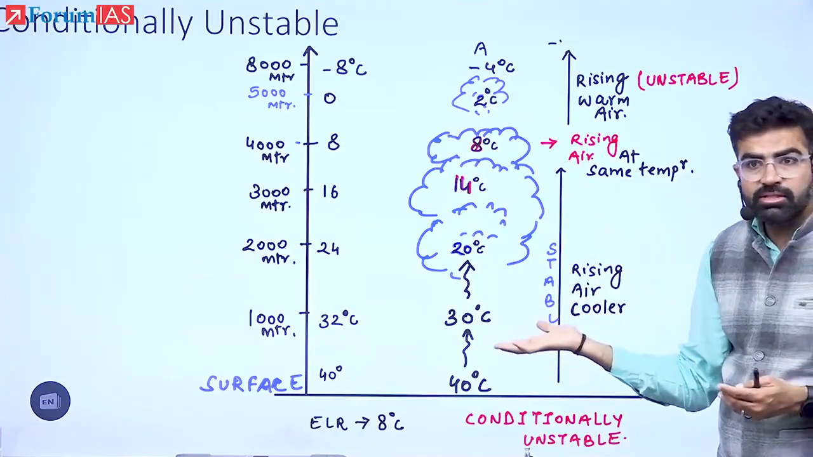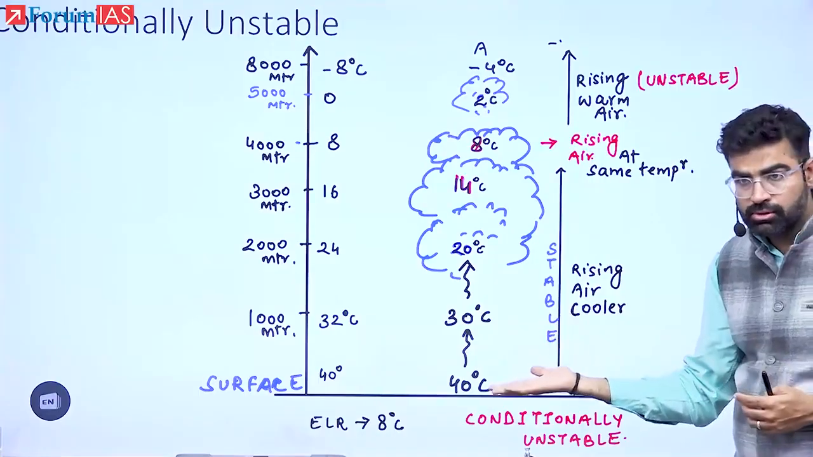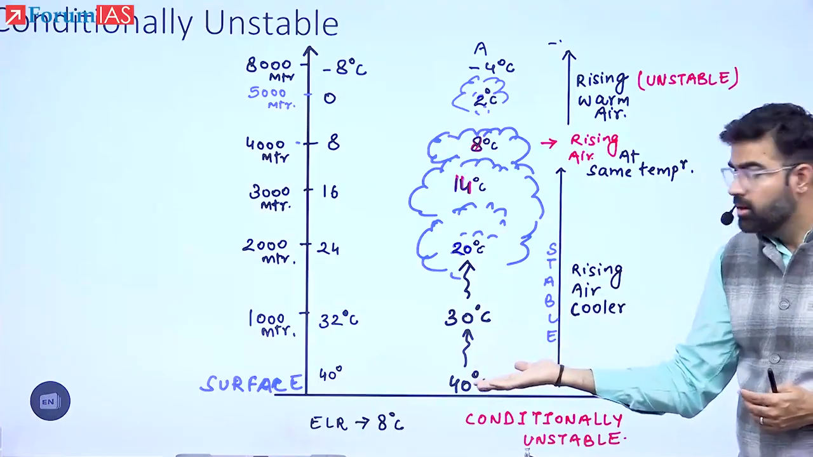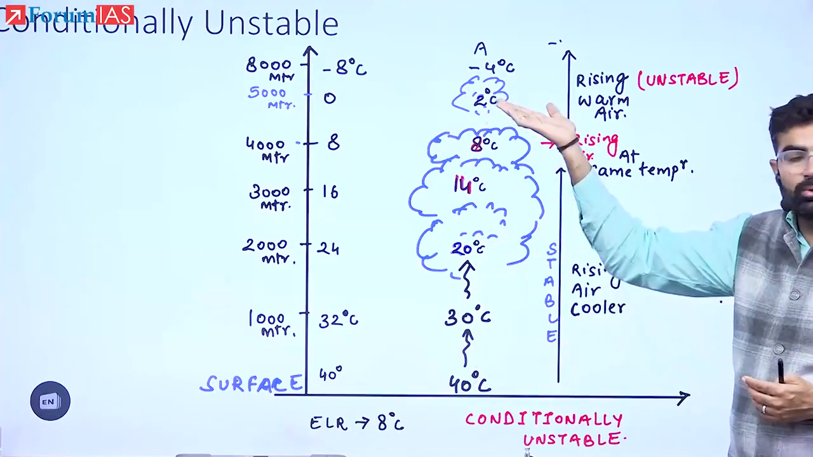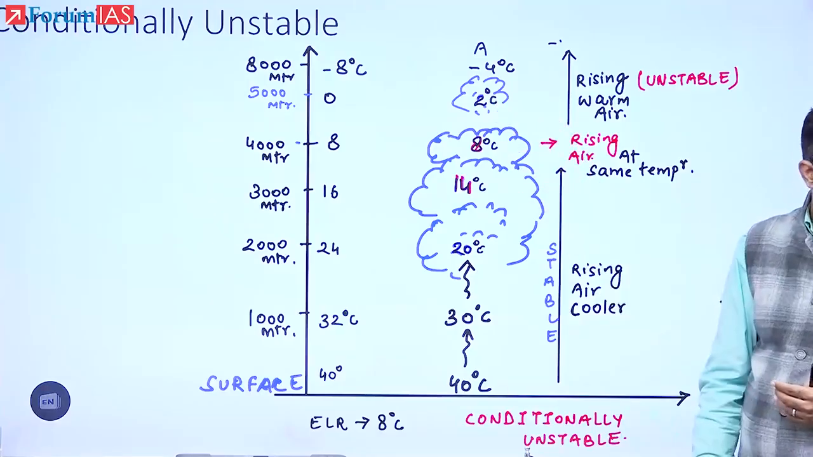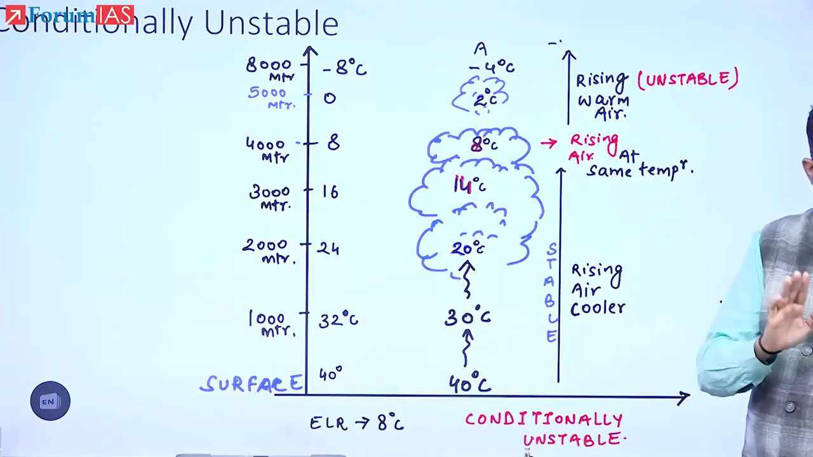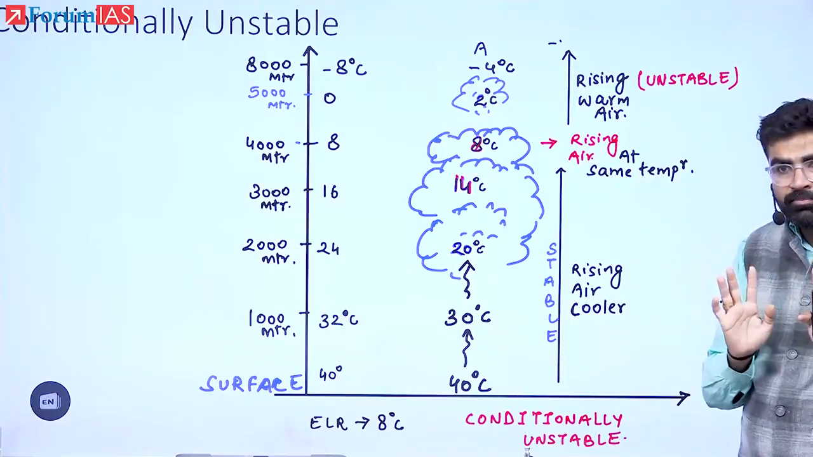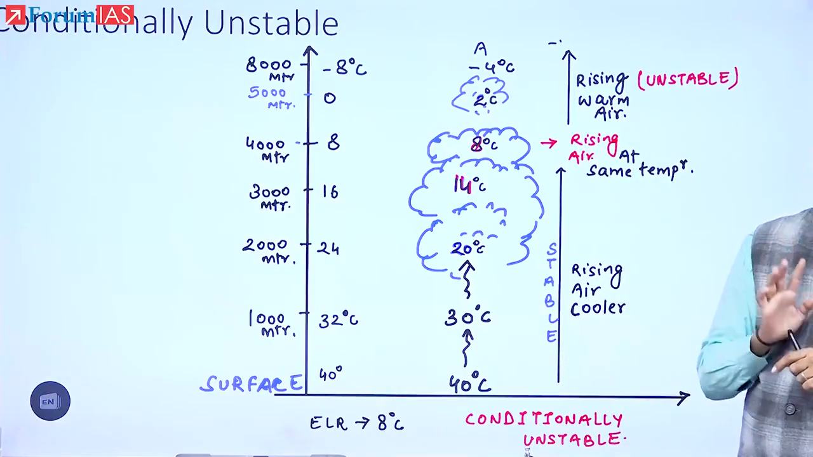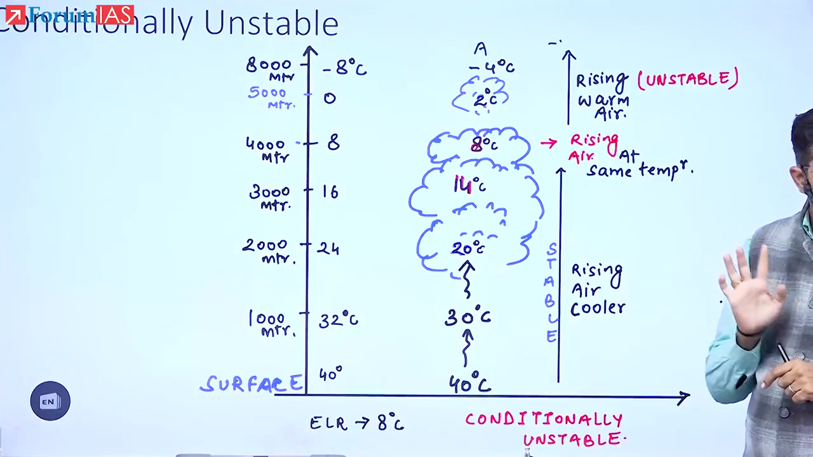If the conditions are breached by some external force, that is convection or something, and the air is made to go up, then what will happen? It will cause instability again. So these conditions are known as conditional stability, conditional instability. बस इतना आपको समझना है for the prelims. Now tell me, is it clear?